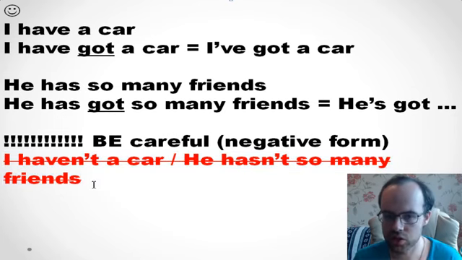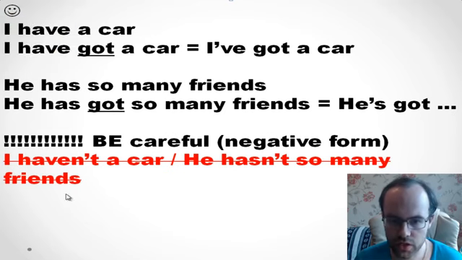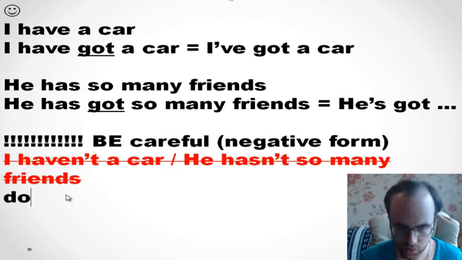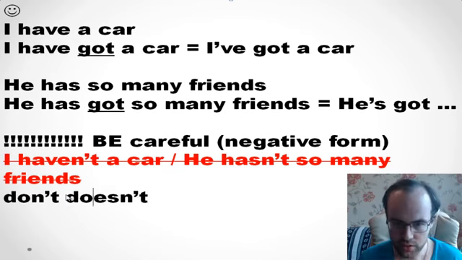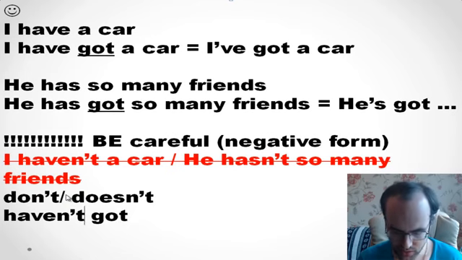And really the question is, how should we make a negative form? Okay, so you see, we need to say it this way. So you need to use don't, or doesn't, or with the help of got, haven't got, or hasn't got.